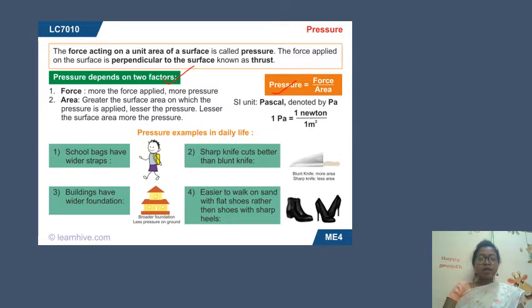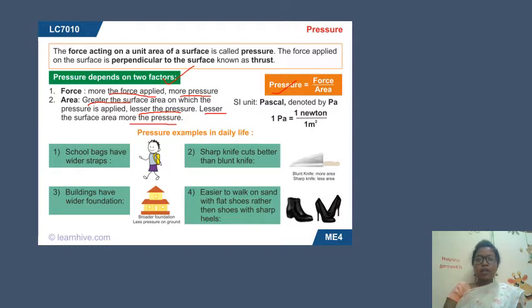If more force is applied, then there will be more pressure, and if the area is greater, then the pressure is lesser. If the surface area is lesser, then there will be more pressure. We will understand this when we explain with examples.